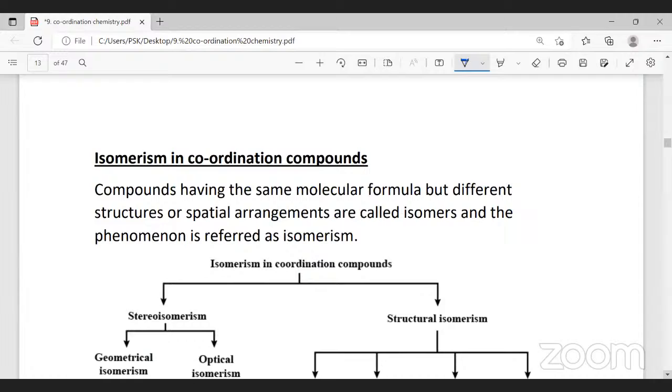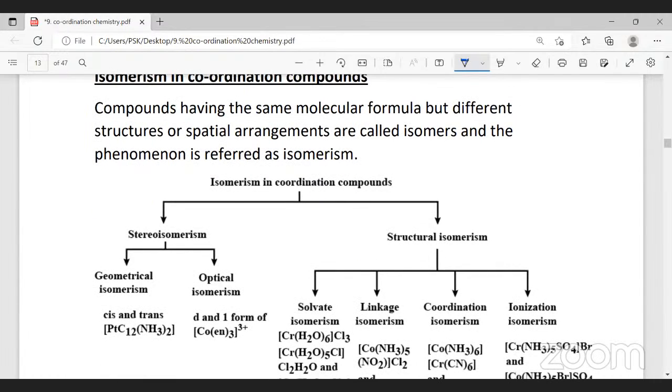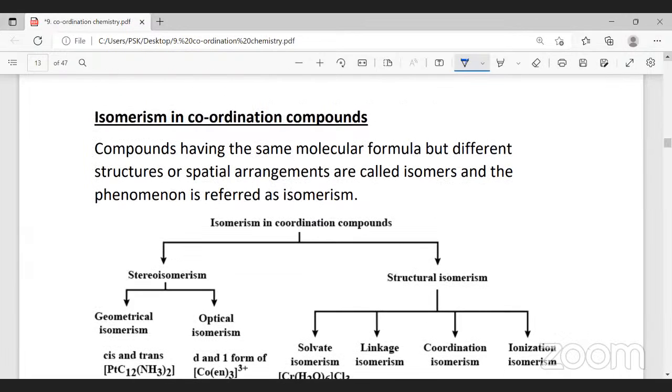We'll go to the next part of the topic. The next part of the topic is isomerism. You need a lot of imagination. You need to understand this concept. It is easy. All right.